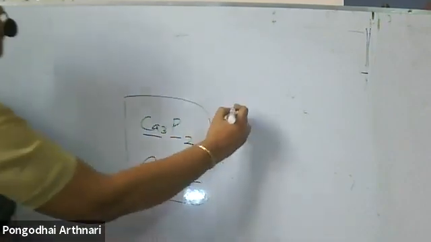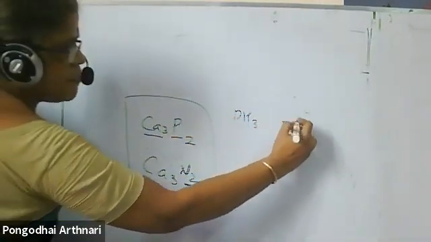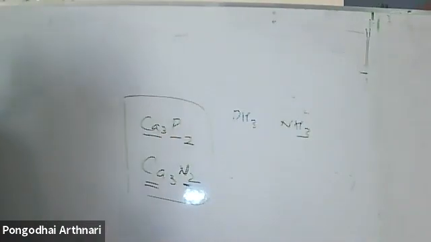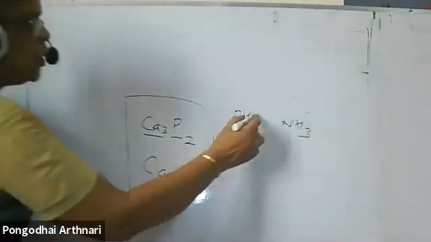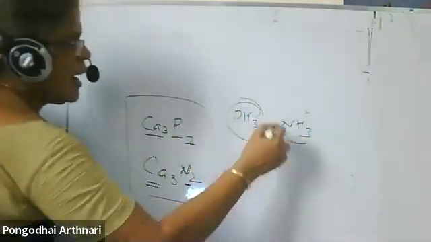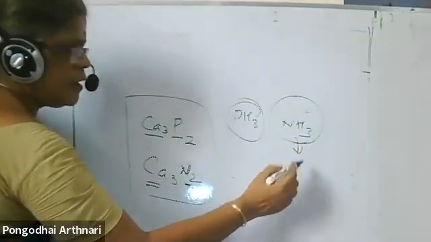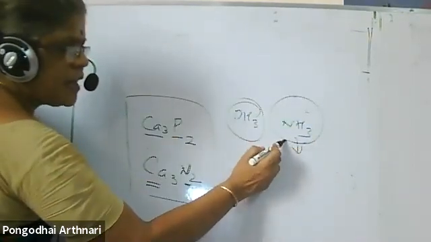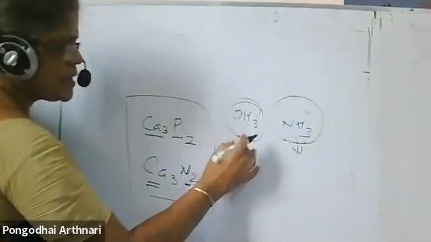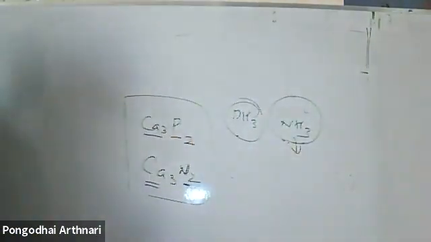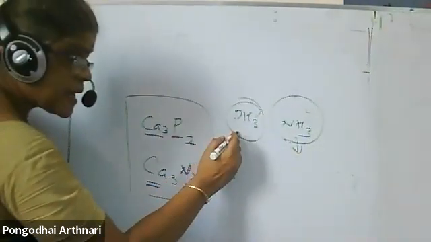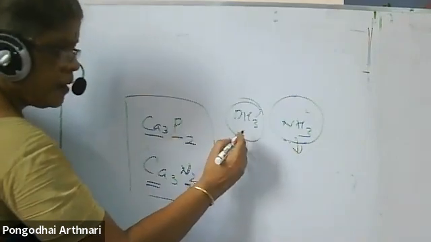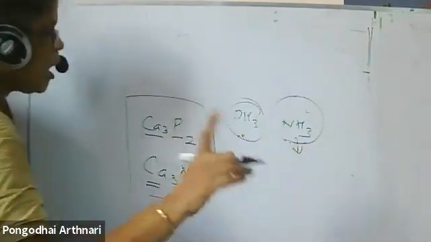PH3 has a lower boiling point, whereas NH3 has a higher boiling point. This I already discussed: because of the presence of hydrogen bonding, ammonia has a high boiling point. PH3 has a lower boiling point, though by mass you would expect it to be higher. Study the order too.